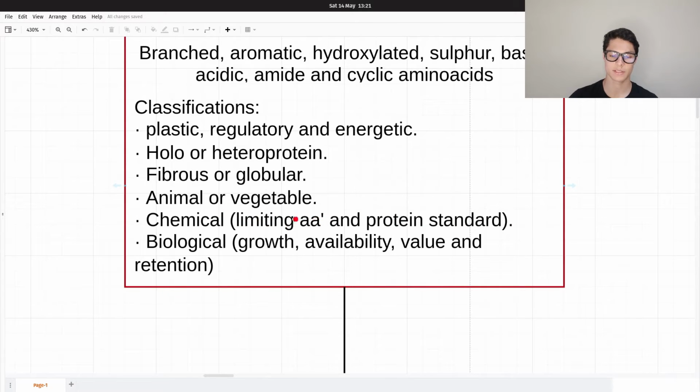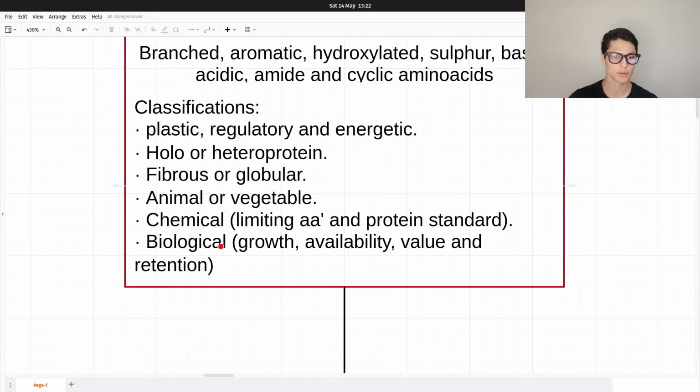The limiting amino acid in one food is the essential amino acid present in that food in a lower concentration. The protein standard is the best protein profile we can get, and the best of the best in food sources is the egg. The egg proteins have the best standard.